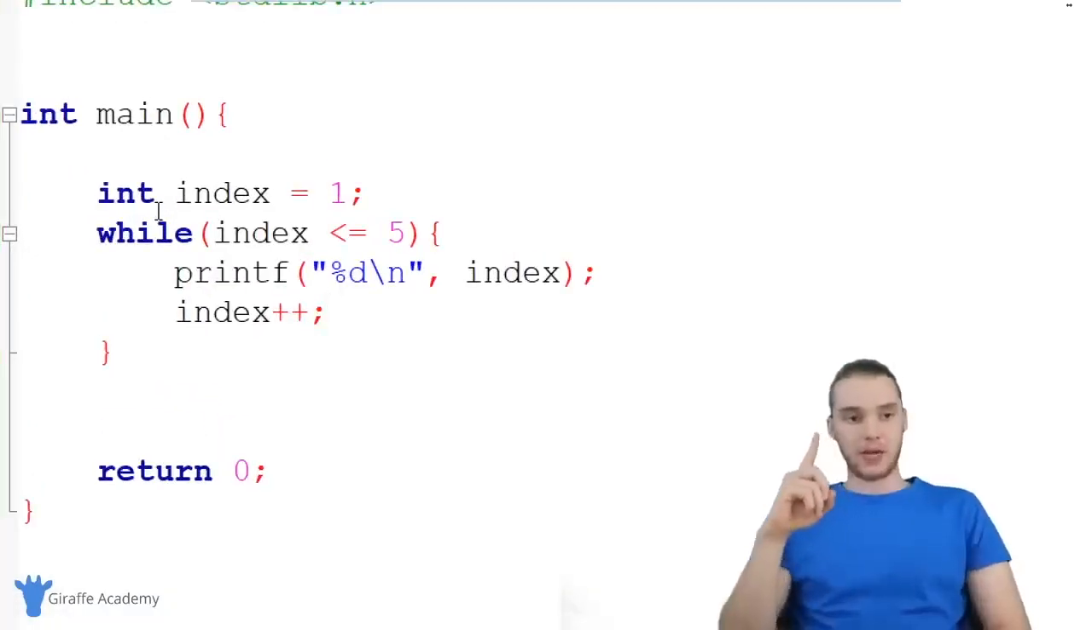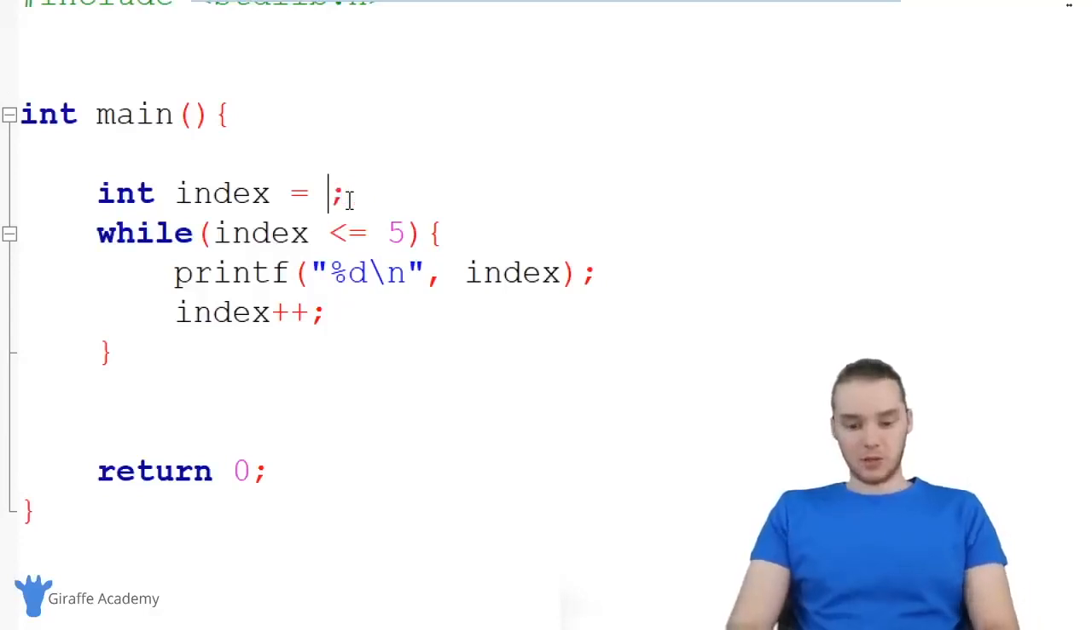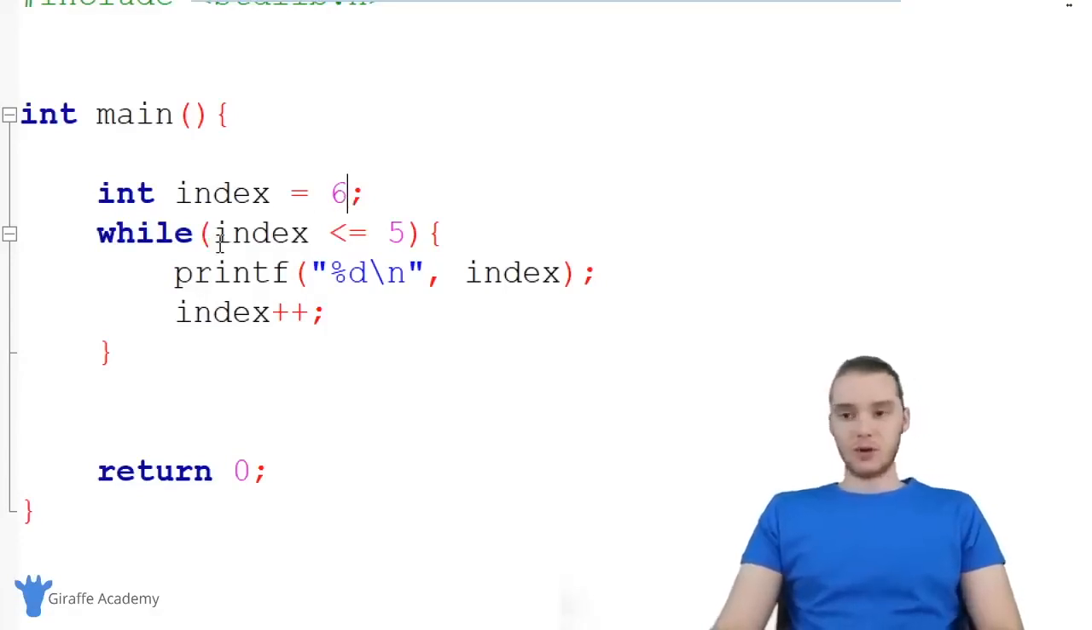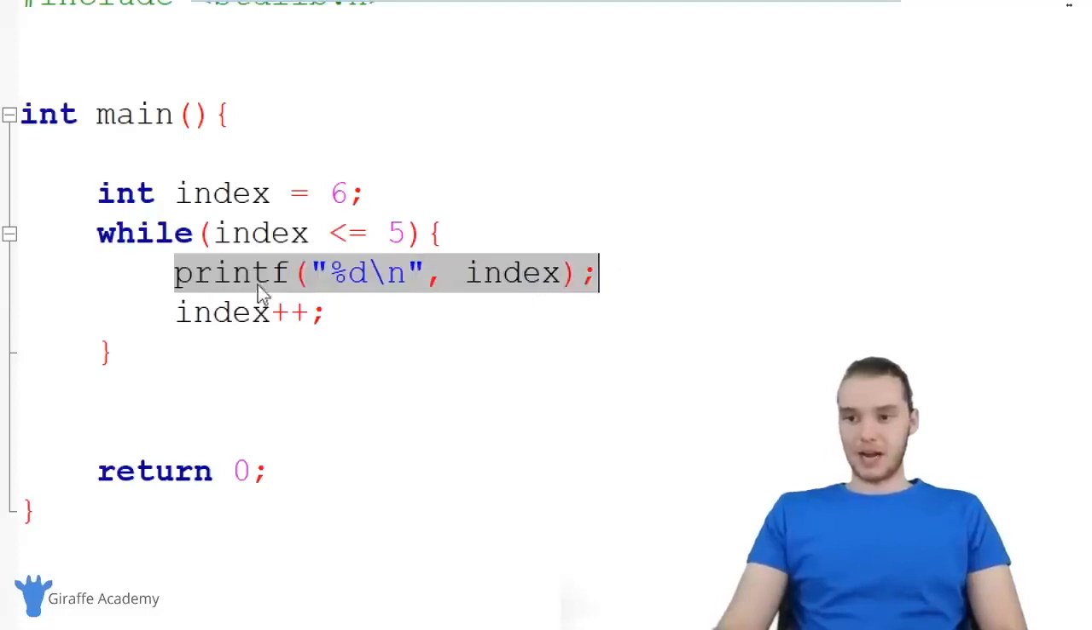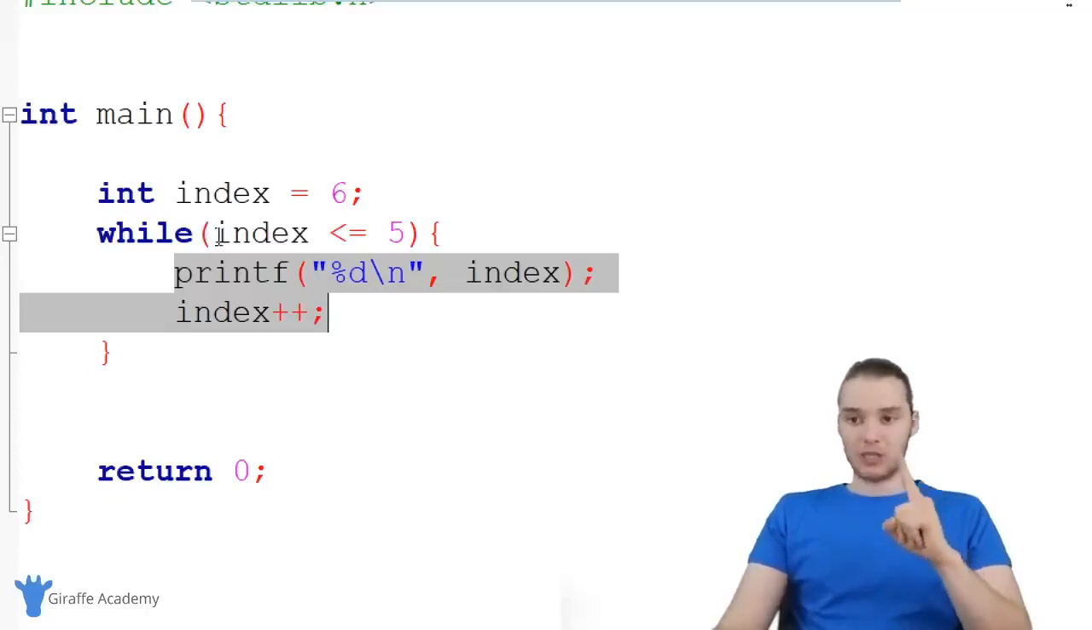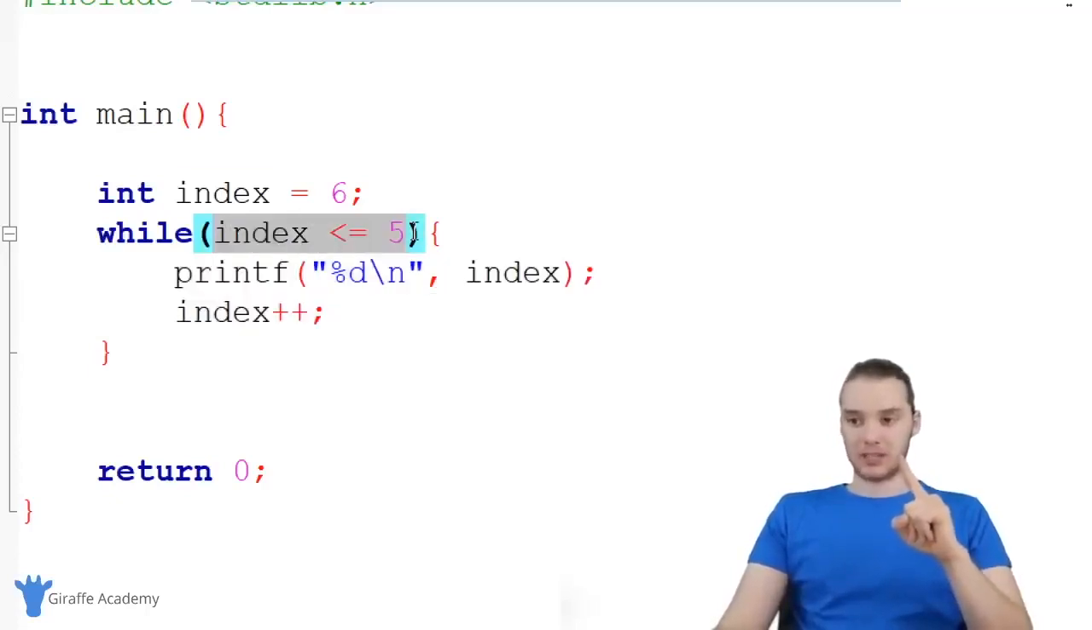There's also one other type of loop that's similar to a while loop that I want to talk to you about. Before I do that, I just want to do something really quick. I'm going to set this index equal to 6, and run my program. What you're going to notice is nothing gets printed out. The code inside this while loop isn't going to print because the first thing we always do when we run this while loop is check this condition.